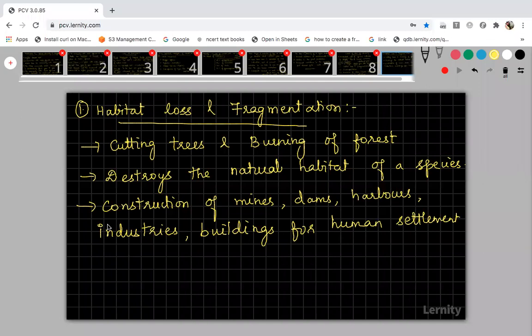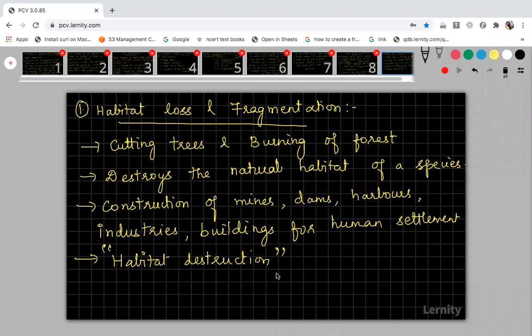So the foremost thing for the loss of biodiversity is habitat destruction. When you destroy a forest area or any other ecosystem, the organisms depending on that habitat will lose it, and they have to shift to a new habitat. When they shift, sometimes they might not be able to adapt to the new habitat, so the species will not engage in reproduction or breeding, and slowly the population will decrease.